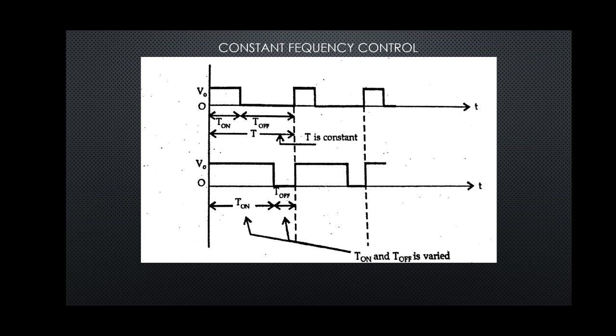The on time period T on and the off time period are varied to vary the duty cycle. So in the constant frequency control method the duty cycle will change, but the time period is maintained constant. The advantage of this scheme is that the filter components are easily designed. After observing the waveform we can say that constant frequency control is achieved by maintaining the time period constant.